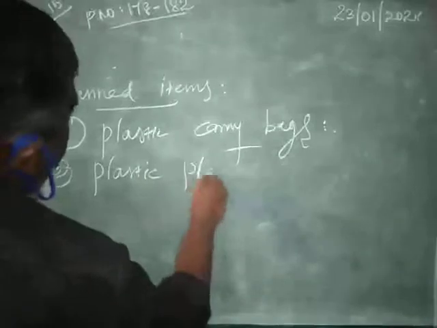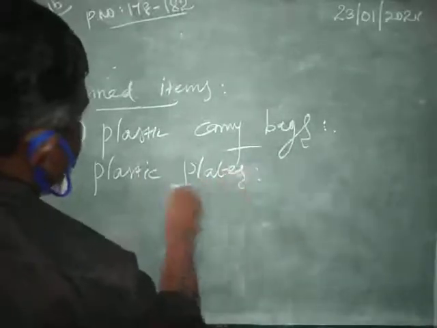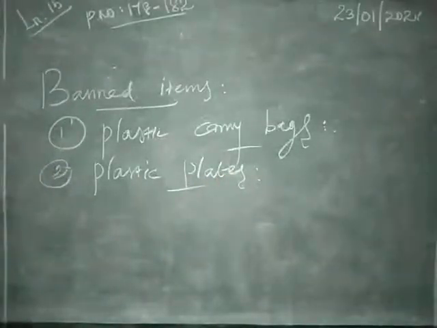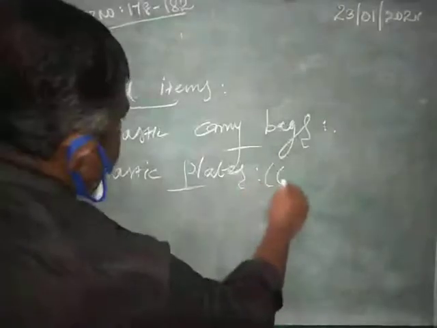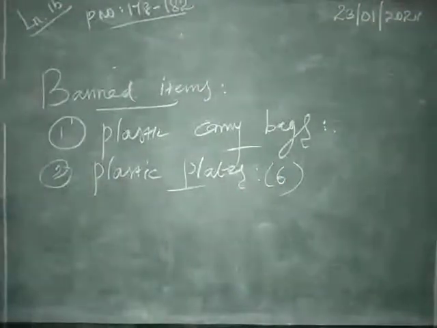Plastic plates. Okay, second branded item, plastic plates. Dirty plates are difficult to recycle. Second point, most of the one-time use plates are made up of resin code number 6. Resin code number 6 is present in those plastic plates.